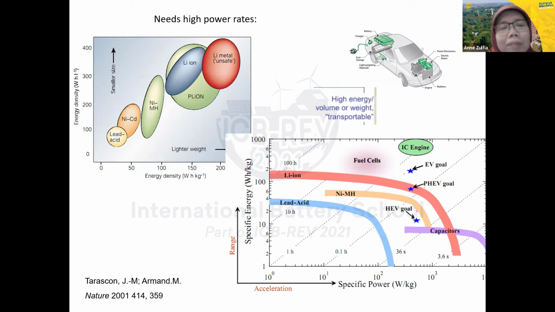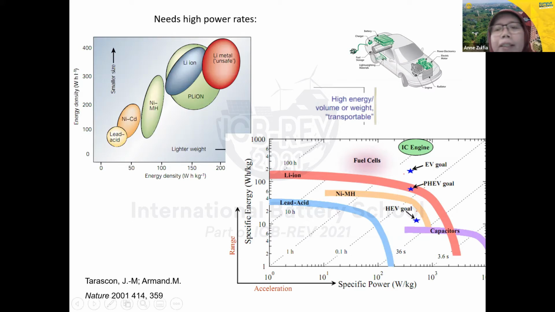So nowadays we develop lithium compounds. Perhaps we can use lithium titanate for the anode, and lithium ferrophosphate, lithium cobalt oxide. Nowadays we develop the current cathodes, NMC and NCA. This is for developing cathode materials in the future. And then we also have the polymer lithium ion. But the most important thing is the high power rates that we look for in choosing these materials.